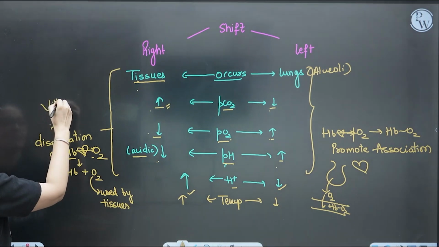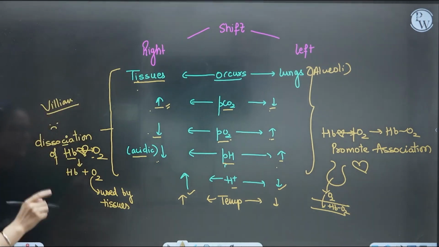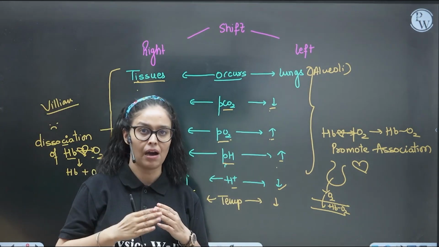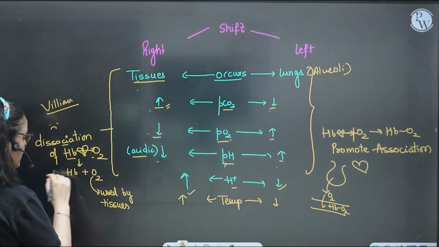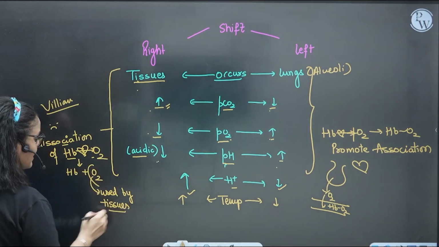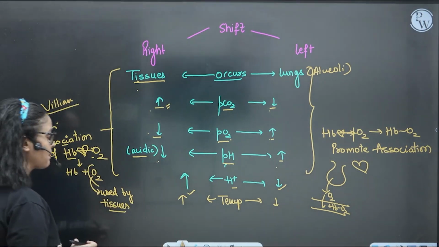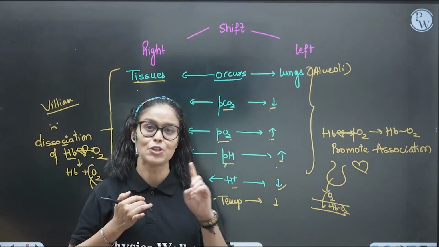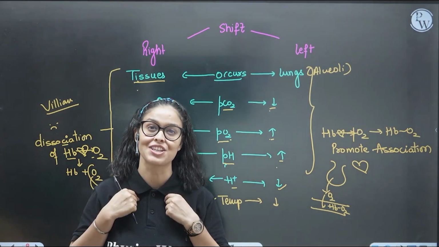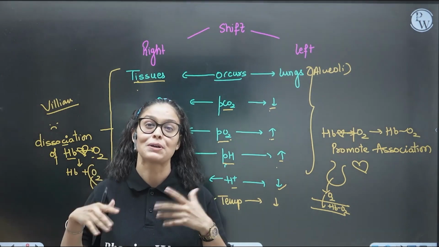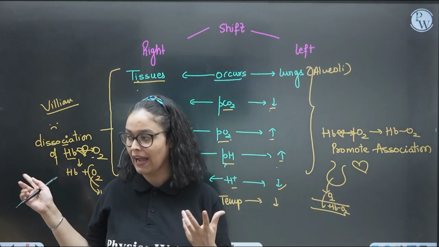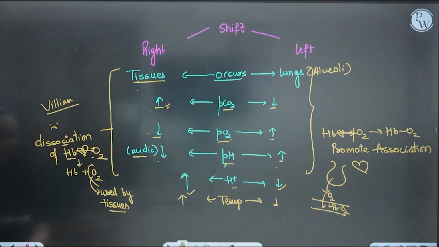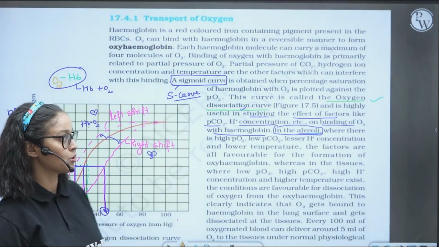So kids, these are the villains of this story, and hence they are dissociating oxygen from the hemoglobin. They're trying to break them up, and this breaking up will release the oxygen, and this oxygen is again utilized by the tissue. So kids, this breakup is really important for us to stay alive. If they do not dissociate, how will our tissues get oxygen for cellular respiration to produce energy? And that's why we are alive. So thanks to these factors, hemoglobin and oxygen breakup is really important. Sometimes these heartbreaks are really important in order to grow in life, right?